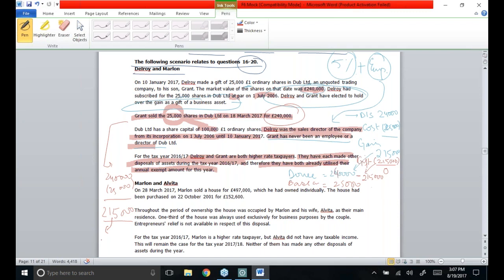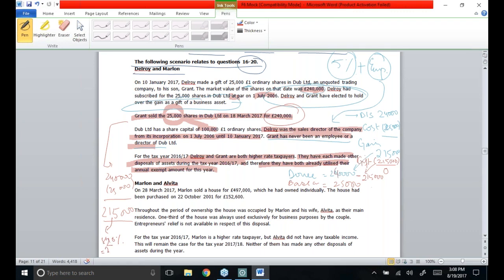Normally the rate of CGT is 10% if gains are in the basic band, and the rate of tax changes if gains are in the higher band. Except for residential properties, where the basic rate is 18%, the rate for CGT in the higher band is 28%. These are the normal gains on which the 10% or 20% rate has to be applied.